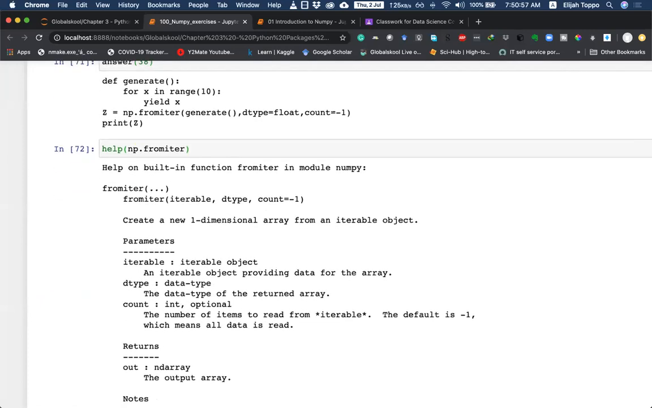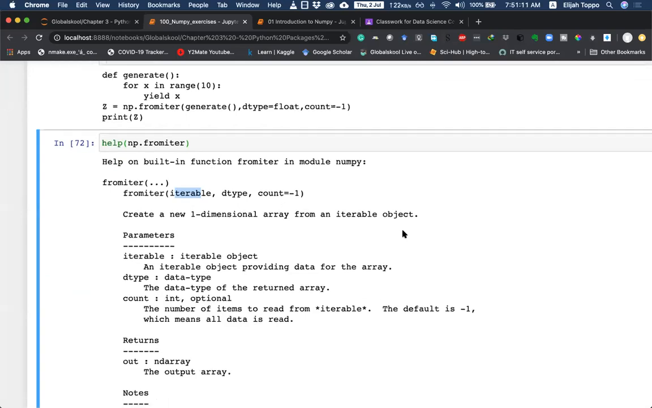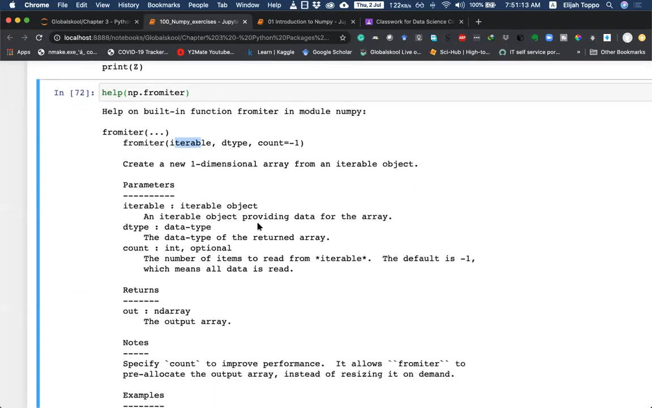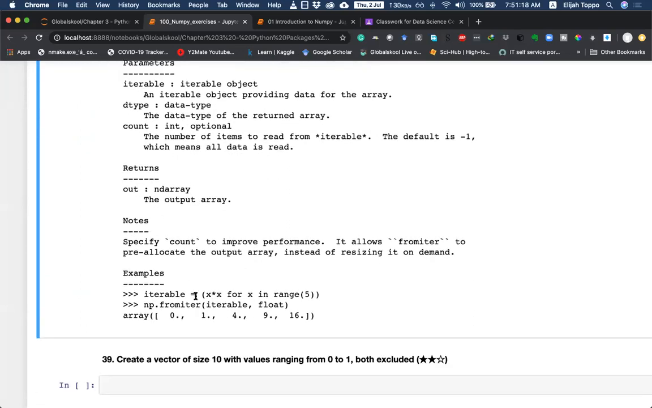Let me see this. It says help on the built-in function fromiter in module numpy. So it takes an iterable, the data type and count. It creates a new one-dimensional array from an iterable object. So an iterable object is providing data for the array, and so on. Let's look at some examples. So an iterable is something like this. Here is a tuple as an iterable, and from that tuple, we are creating a numpy array.